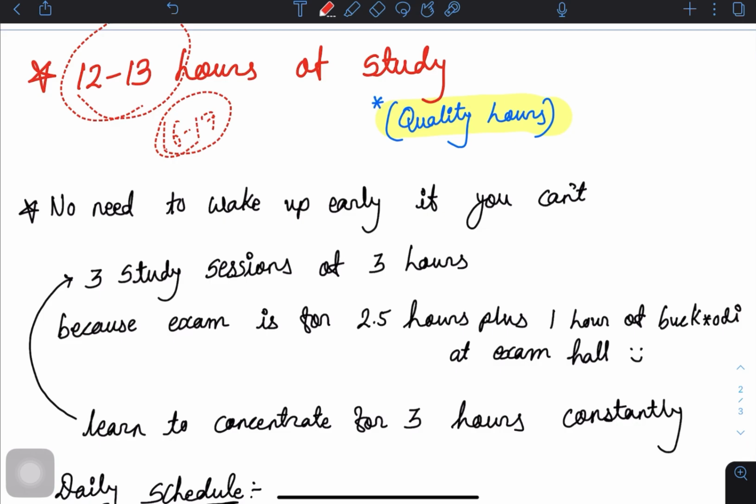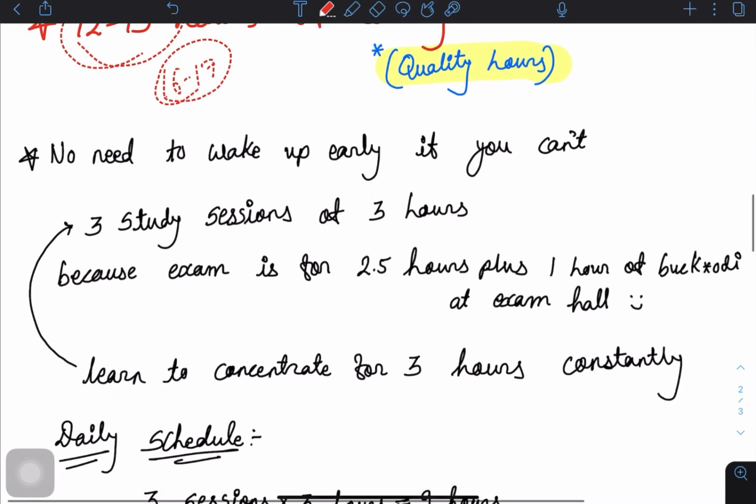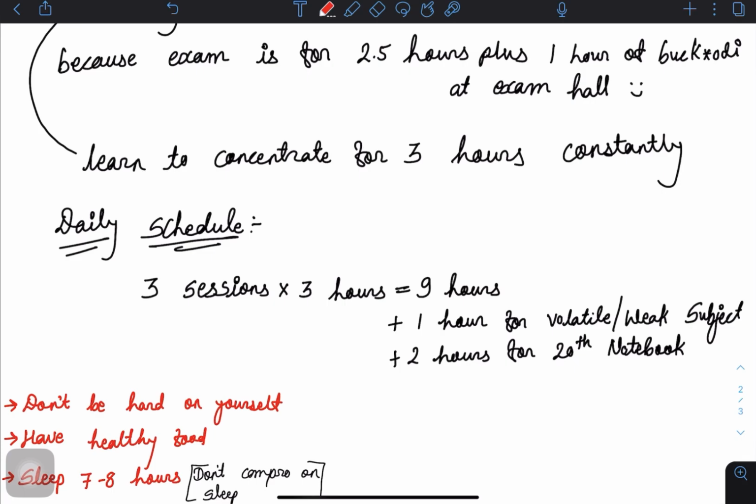The next thing I want to talk about is the study sessions. Now you have to study in slots. You have to study in 3 slots of 3 hours. You cannot study for 25 minutes, take 5 minutes of break, and again 25 minutes and 5 minutes of break. These are all just nonsense. Your exam is for 2.5 hours, so you need to learn how to concentrate for 3 hours constantly, without taking any breaks, without going to the washroom, without eating any food, without taking any naps, and without talking to someone else. You need to do 3 slots, so it will be around 9 hours.